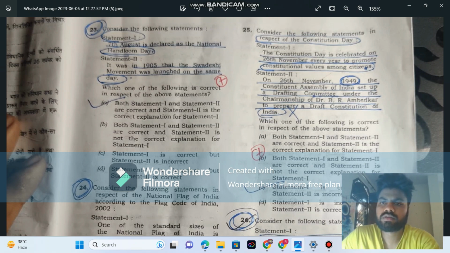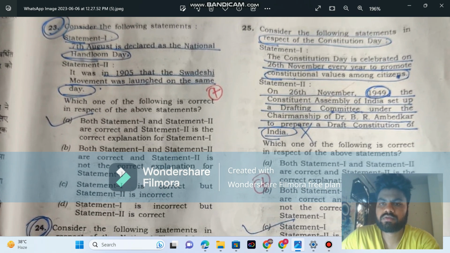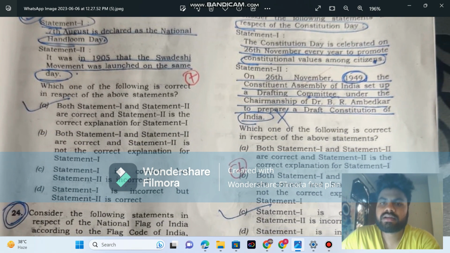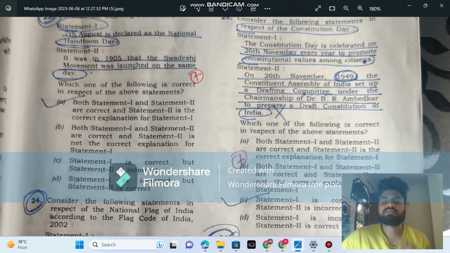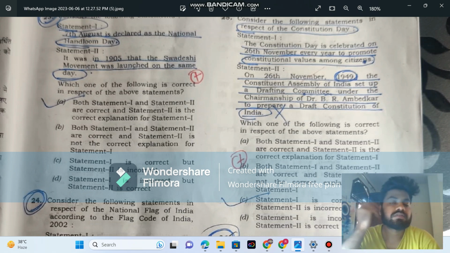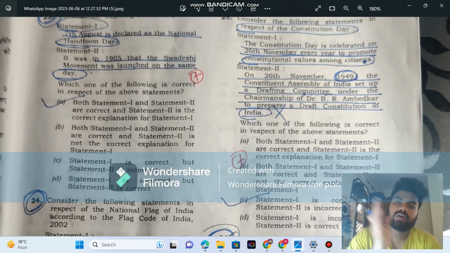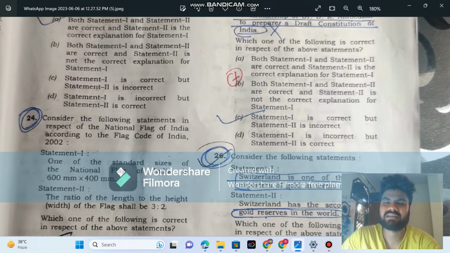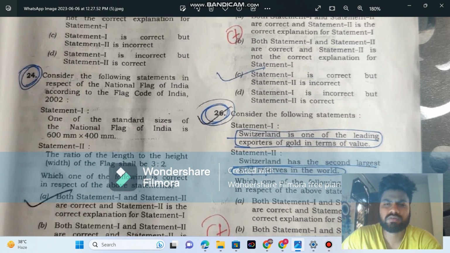The Constitution Day is celebrated on 26th November every year to promote constitutional values. This is right. On 26th November 1949, the Constituent Assembly of India set up a drafting committee. This is wrong because a drafting committee is set up for a draft. A draft is like a sketch we make before something. So the draft is set one year before. So statement 2 is wrong. This is directly from Laxmikanth or any source we have followed.